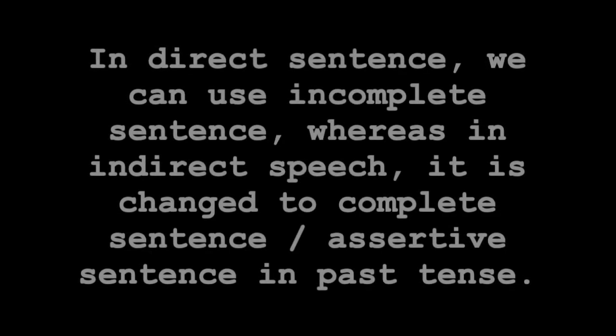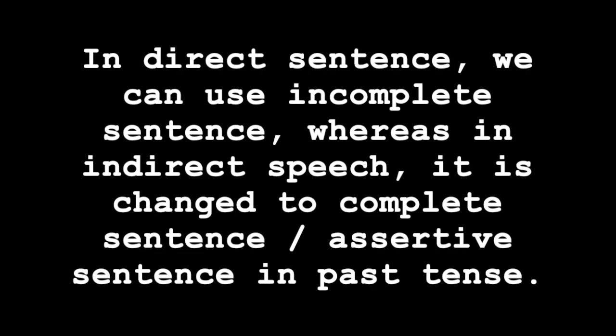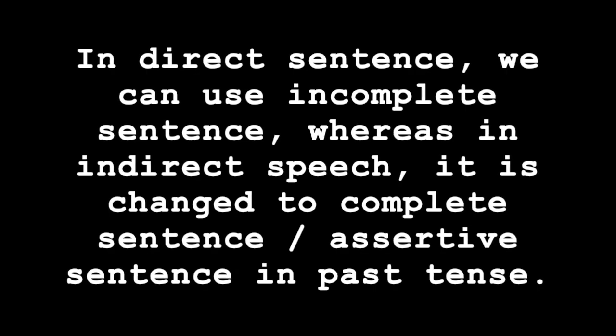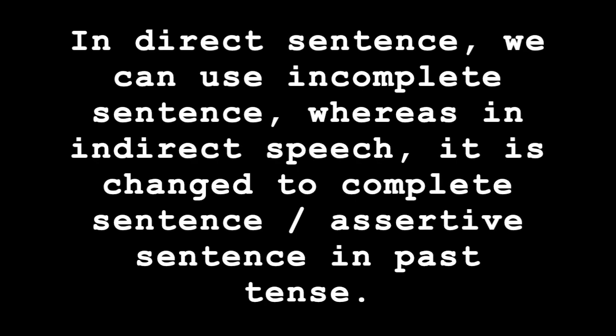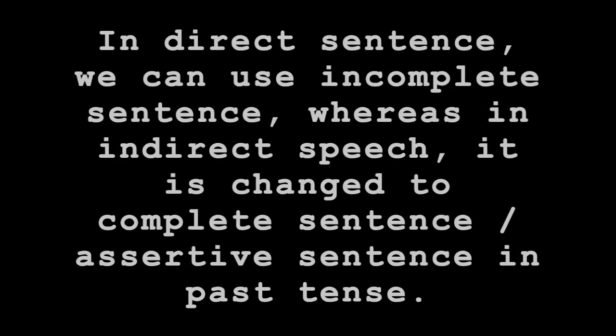So what do we notice? In the direct speech, we are using only one or two words, or we can use more than that, but it's not a complete sentence. Whereas in indirect speech, we are using the same past tense, but at the same time, we are making it into a complete, assertive sentence.